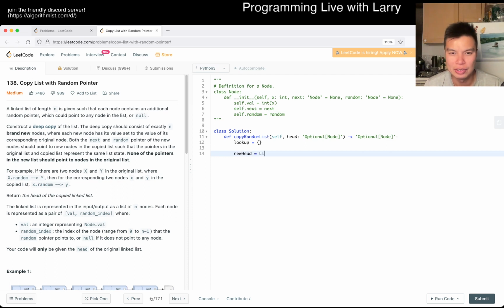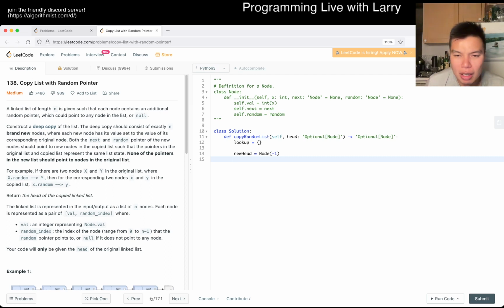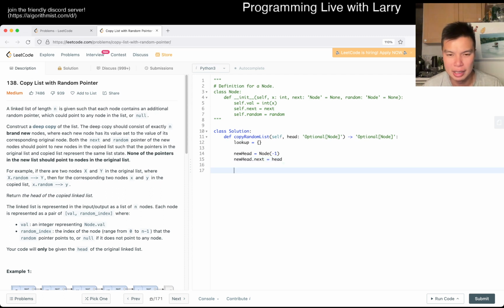Is equal to, oh, I guess that makes sense. I was gonna say why it's not a regular list node, but I guess that's a random node. And then new head dot next is equal to head, and then current is equal to new head. Well, maybe that's not, let's see. Okay, fine, let's do it this way.